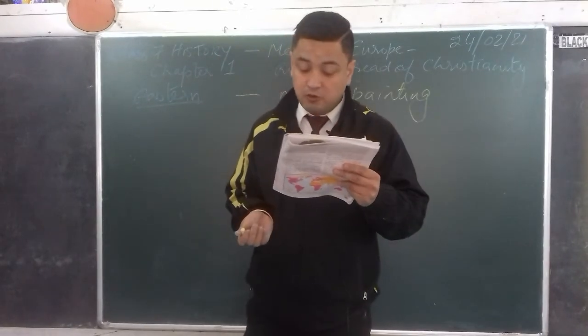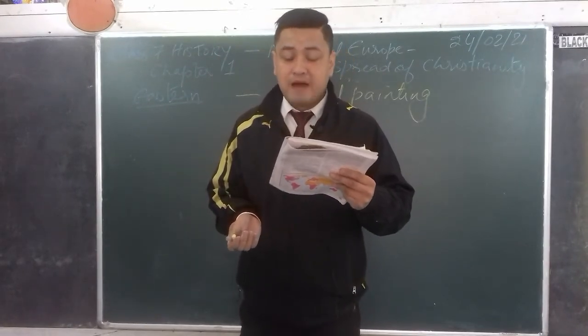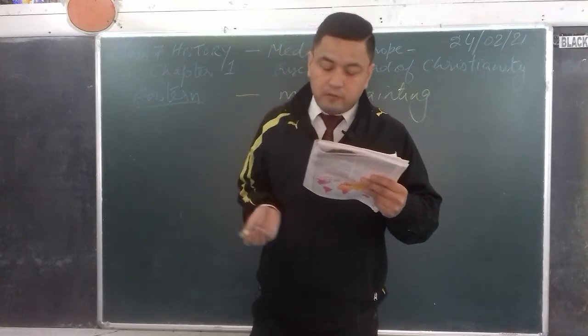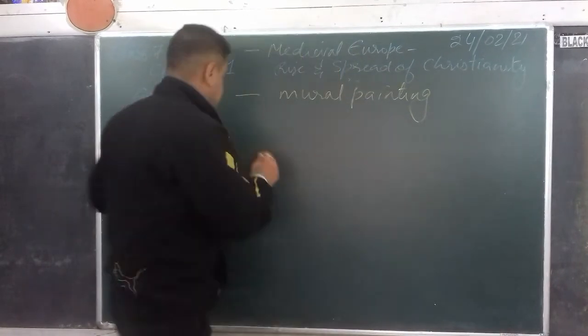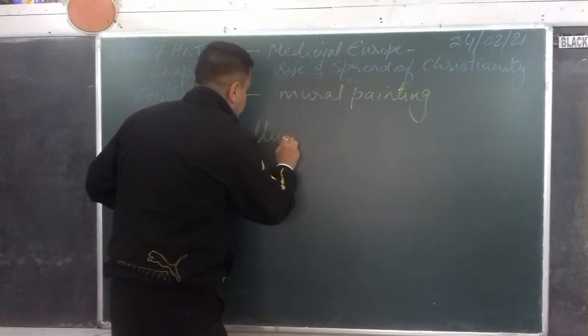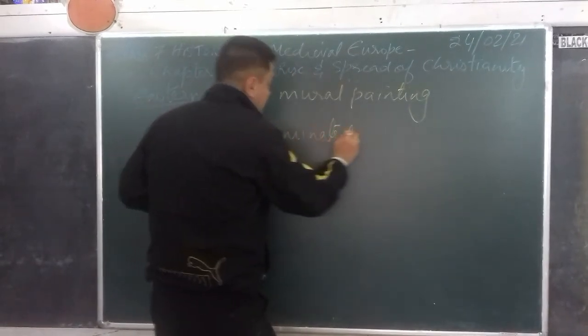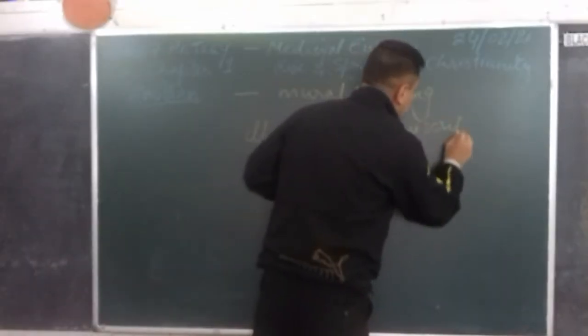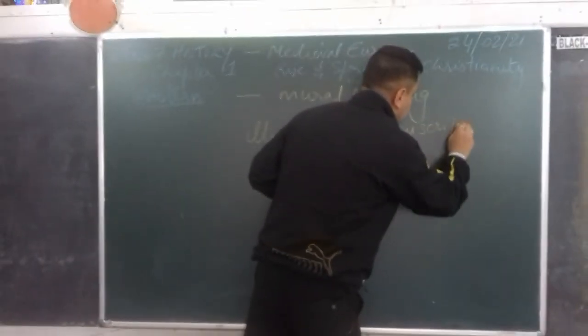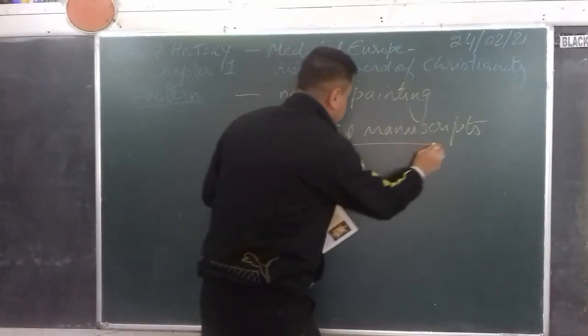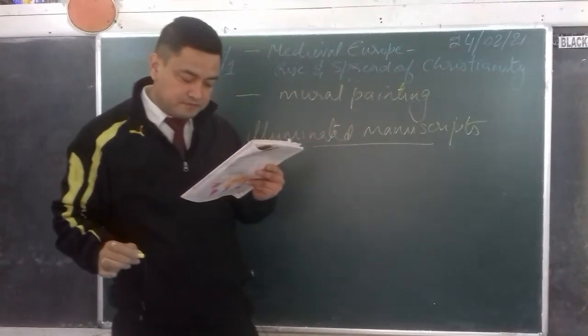So painting in fresco, illuminated manuscripts. Now, what are illuminated manuscripts? ILLUMINATED. Illuminated manuscripts. Whenever we are talking about manuscripts, it's a written document. So what are illuminated manuscripts?